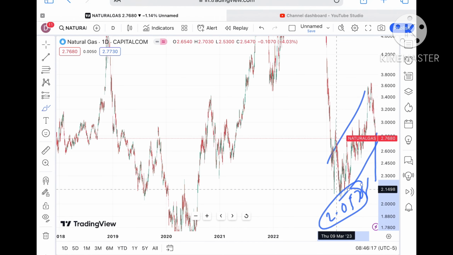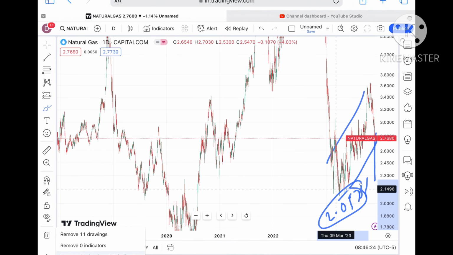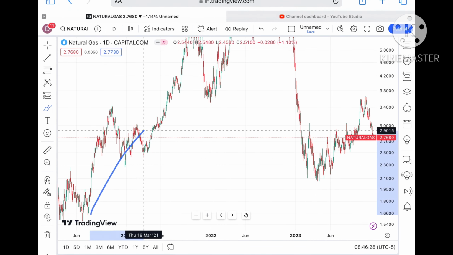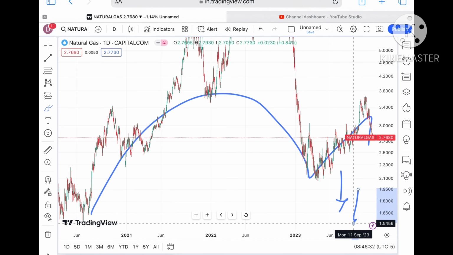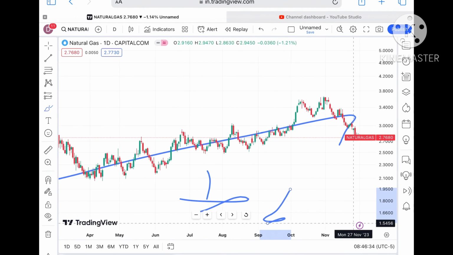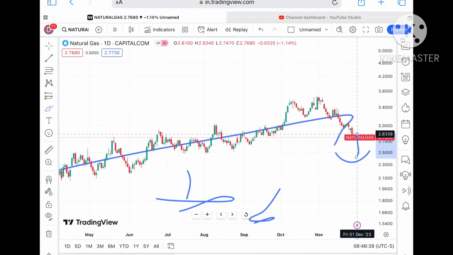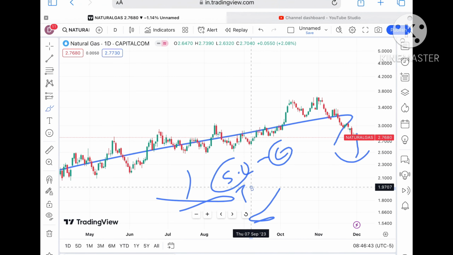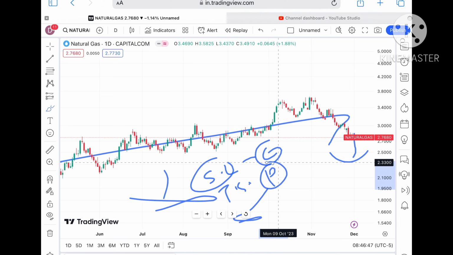Now you have to understand, the market is uncertain. If you are thinking that the market will move as per you, no, it will not. So you have to understand how the price falls. If the price starts falling below a level of 2.5, a further downfall we can see. But suppose it forms a swing and starts going upside, because the market is uncertain, always try to set your SL and always try to trail your SL. These two things you have to understand in order to sustain for a longer time.